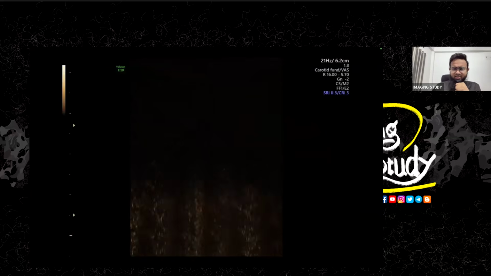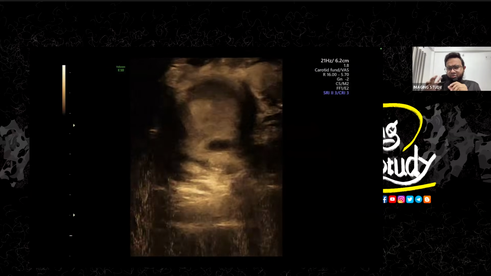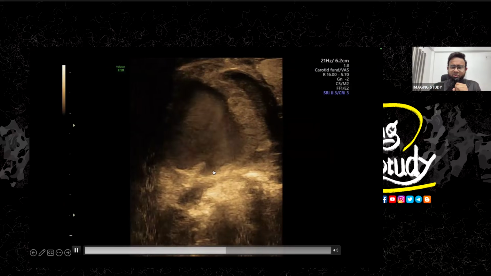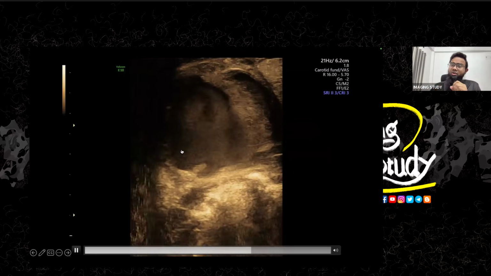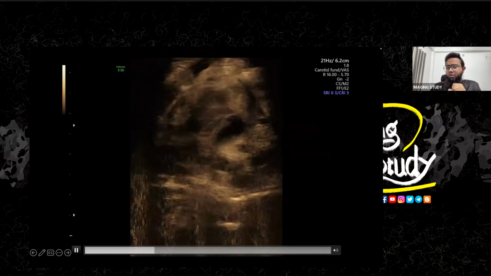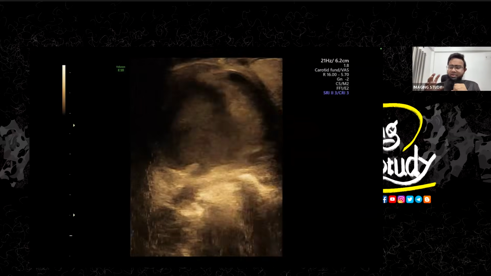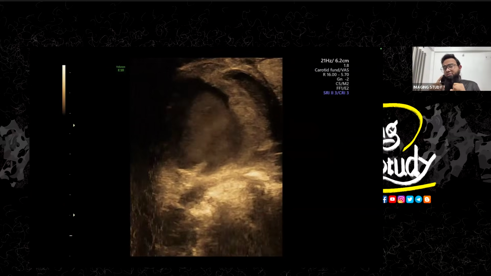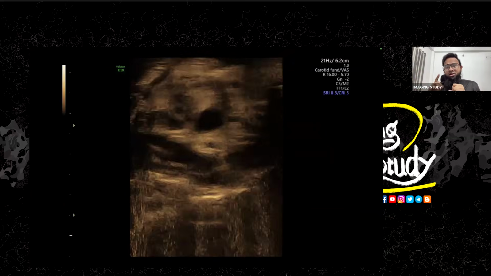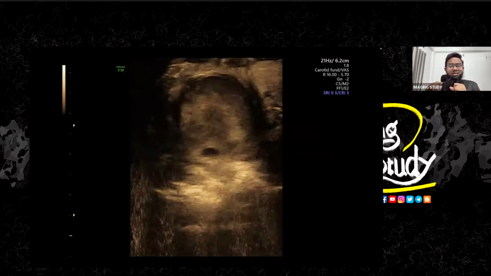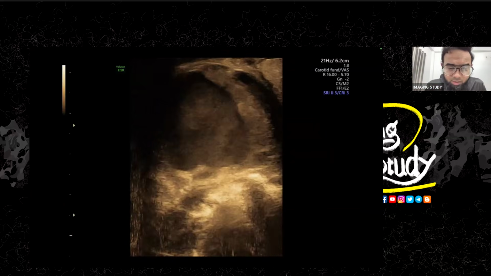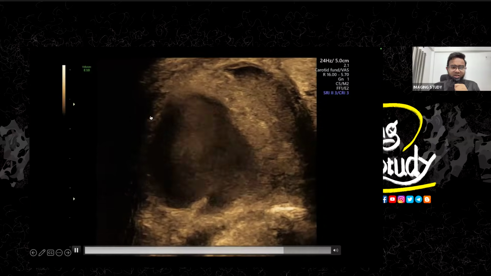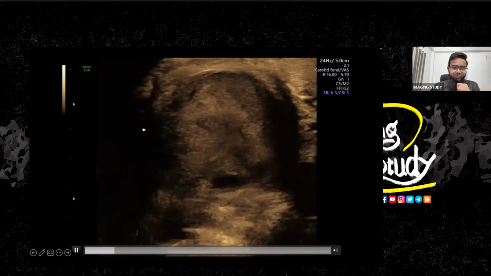Okay, this is a very rare case, I think. This is my first case, so I'm not familiar with this thing, but it was enjoyable. So this is the common carotid artery supplying the aneurysm. That's why you are getting this type of pulsatile flow within this aneurysm. Whenever you get an aneurysm connected to a vein, but you see pulsatile flow like an artery, you should be careful because there might be an arterial communication. Okay, that's very crazy. So this is the arterial connection, giving a very good swelling of flow.